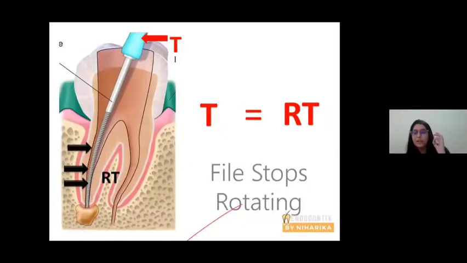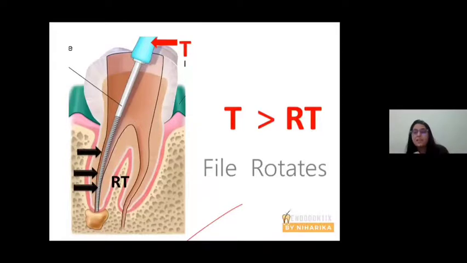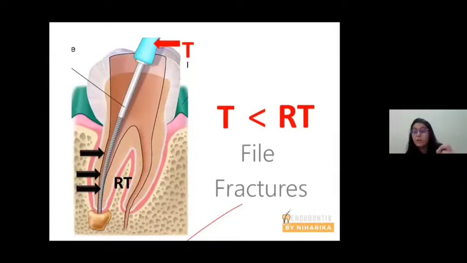Look at this diagram. If torque is equal to your reactionary torque, then the file will stop rotating, right? If torque is greater than your reactionary torque, that means the radicular dentine is producing forces on the file, but if this force is less than the torque you are applying, the file will keep on rotating. If the torque applied on the file is less and the reactionary torque is more, that means the radicular dentine is going to produce a lot of forces on the file and the file will fracture. So this is the principle of torque and reactionary torque.